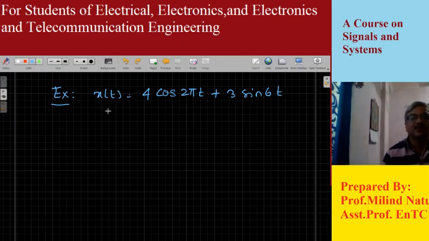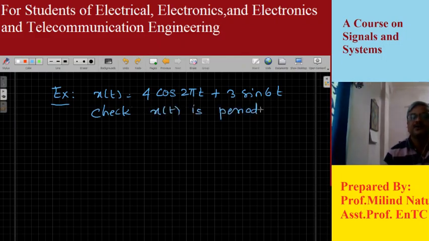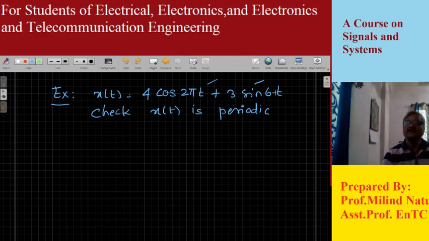Now it is asked in the problem to check whether x(t) is periodic. So now you observe this is not an individual signal, but a combination. It is a combinational signal, a combination of cosine 2 pi t and 3 sine 6t. So what are the steps here? The steps are very simple.